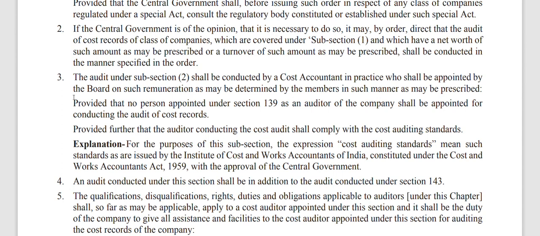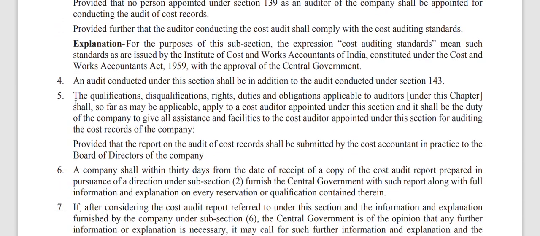Okay, so I'm going further. Provided no person appointed under section 139 as an auditor of the company shall be appointed for conducting audit of cost records. Provided further, the auditor conducting the cost audit shall comply with cost auditing standards. We have multiple, right? We'll read those.